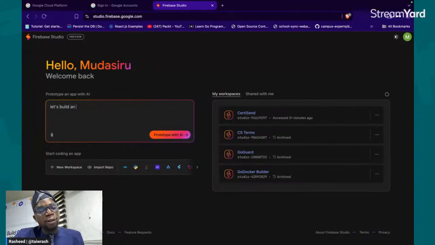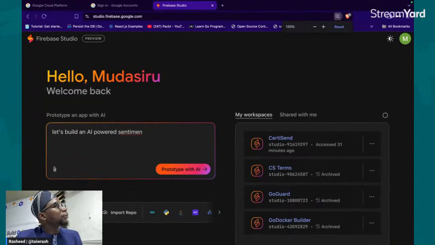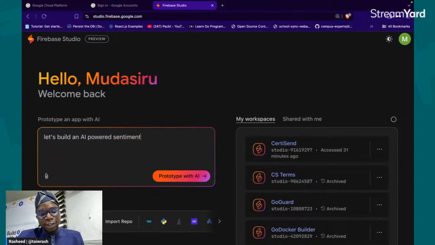an AI-powered sentiment analysis system. Oh my God, you cannot see that. Let me try to zoom. Sentiment, what's the sentiment analysis system?